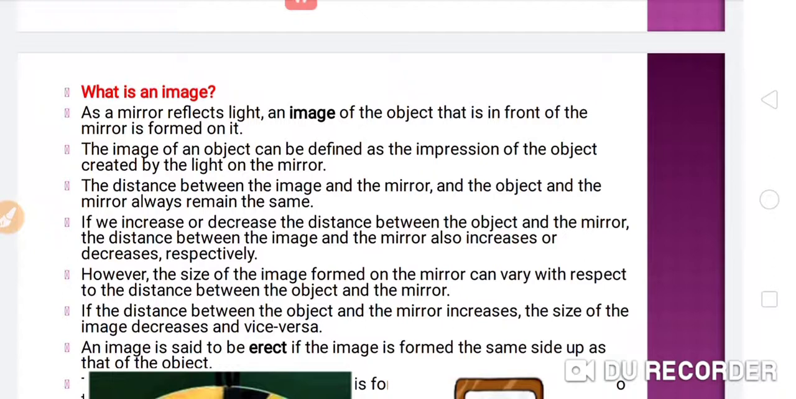Now come to the next point, that is what is an image and how is it formed. As a mirror reflects light, an image of the object that is in front of the mirror is formed on it, because of the reflection of light. The image of an object can be defined as the impression of the object created by the light on the mirror. Means whatever object is in front of the mirror, its image will form on the mirror.